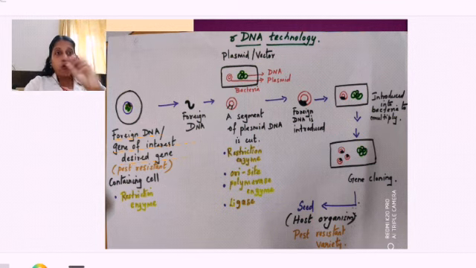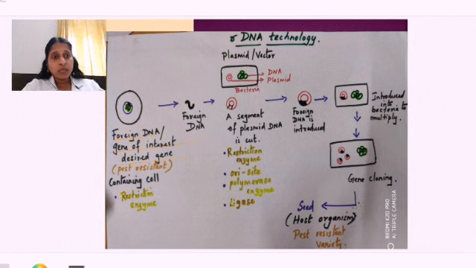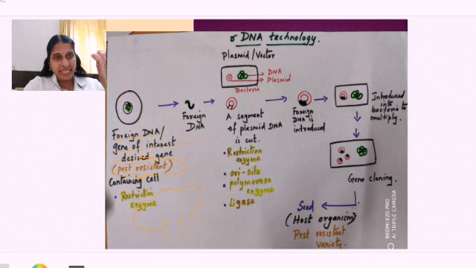Okay, foreign DNA. Now listen, so this is a plant. This plant is disease resistant to pest. What do you mean by pest resistant? It means it is resistant to pest. The pest is not attacking the plant. Maybe the pest is some insect, and that insect is not attacking the plant because that plant is resistant to pest. Why is it resistant? Because it is producing a toxin. It is producing something which the insect doesn't like to go near.